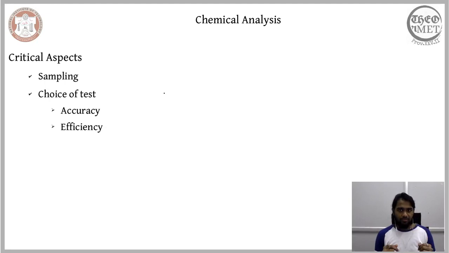The other way the efficiency can be enhanced is the amount of time that is taken for chemical analysis. Once the raw material is given to you, and since chemical analysis is the starting step for mineral processing, the time taken for the chemical analysis ultimately affects the time that is spent in the process chain.